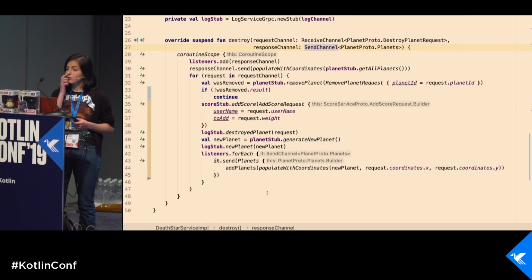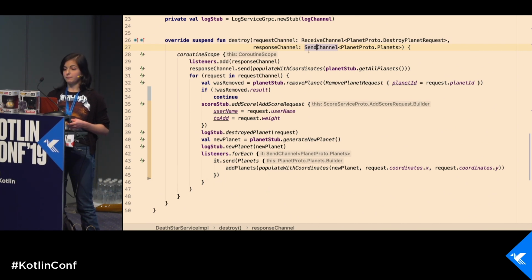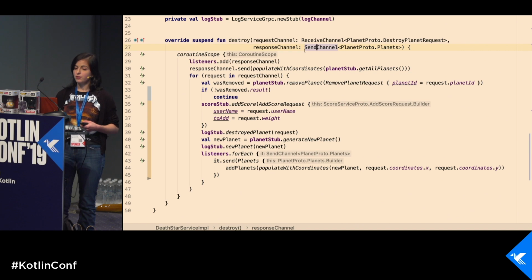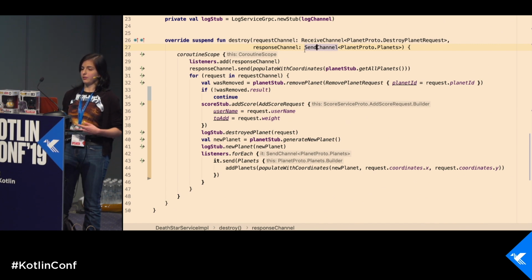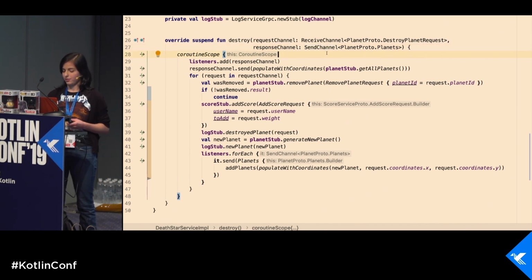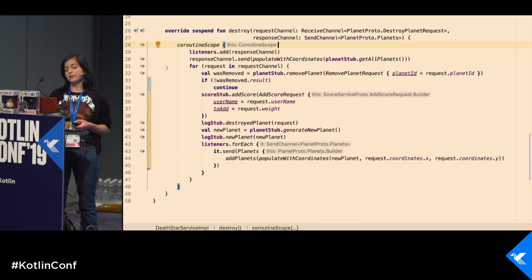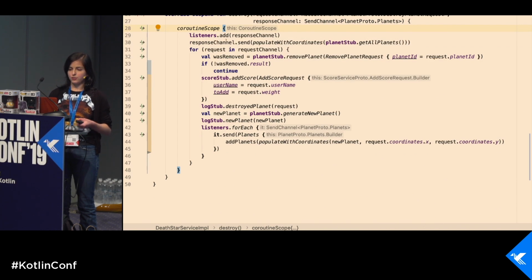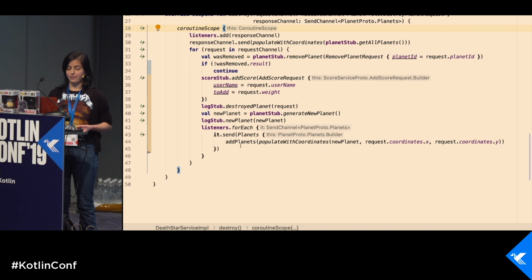So it looks pretty similar to the previous one, but then we see that we do not return a channel. We have the request and response channels in the parameters, and that's why we can eliminate some problems with hanging channels, and we can have less code here. You can see that even here we have less boilerplate than before. And again, we are doing the same stuff. We are iterating over requests, removing, adding scores, logging everything, generating a new planet, logging, and notifying everyone.